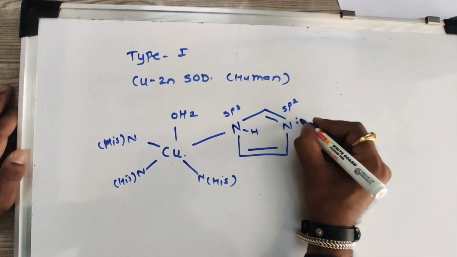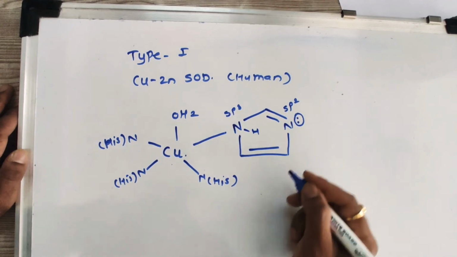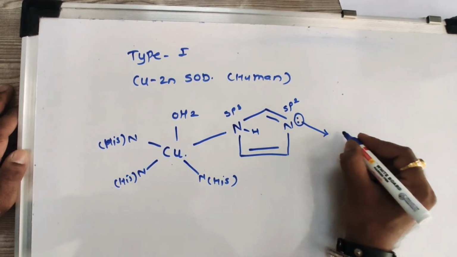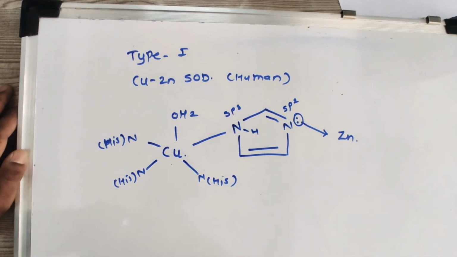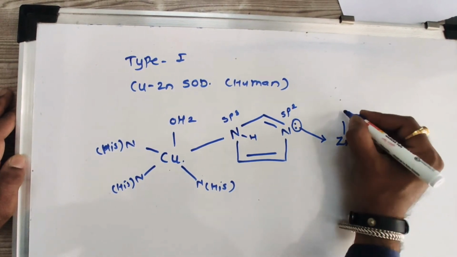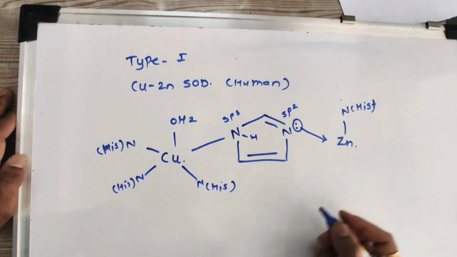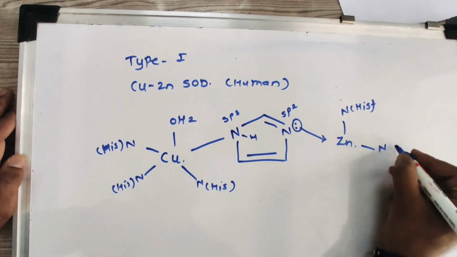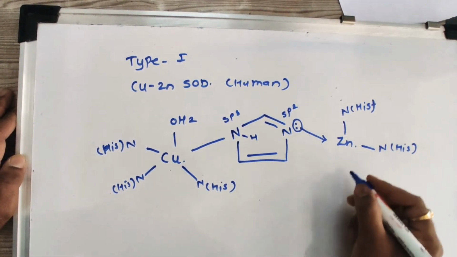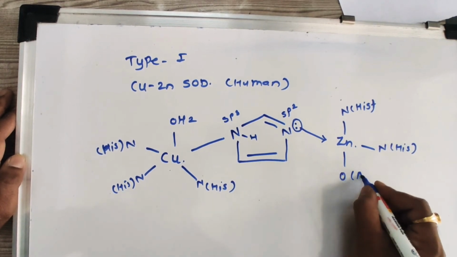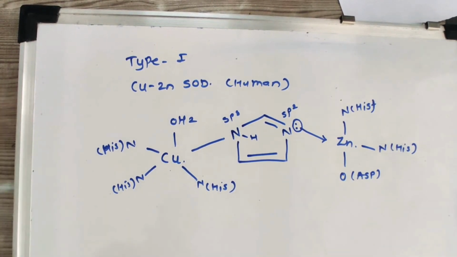This nitrogen possesses a lone pair. This lone pair is donated to zinc. And this zinc is again connected with 2 nitrogens like this. This is nitrogen of the histidine ring, nitrogen of the histidine ring, and oxygen which is part of aspartate.